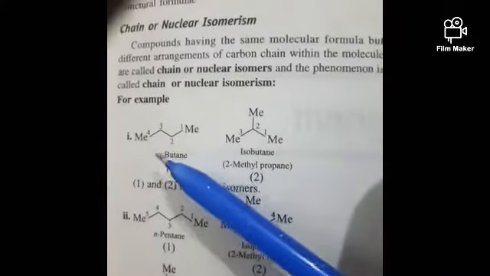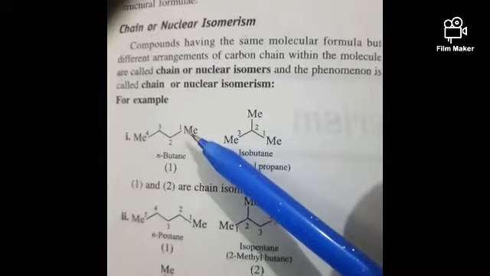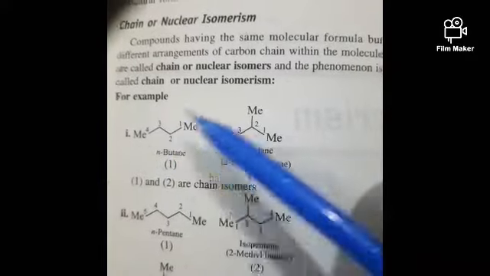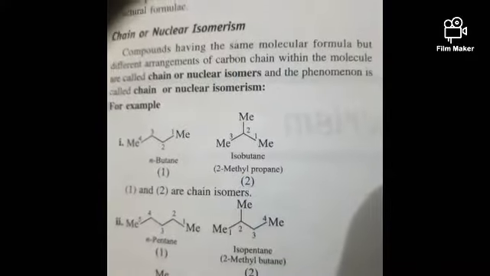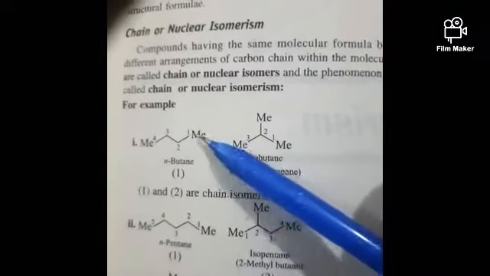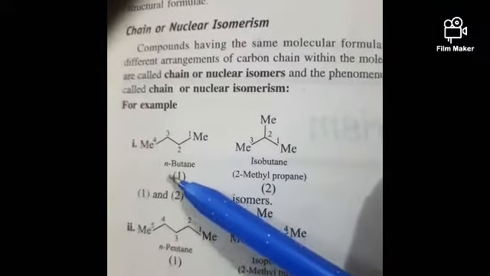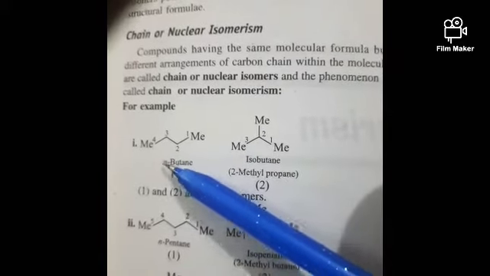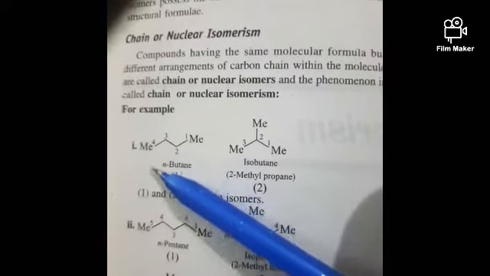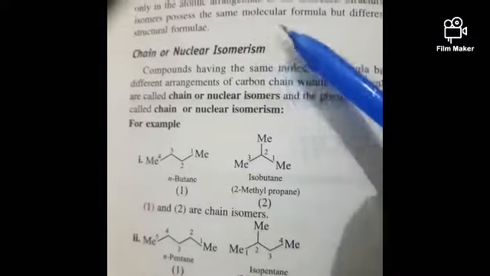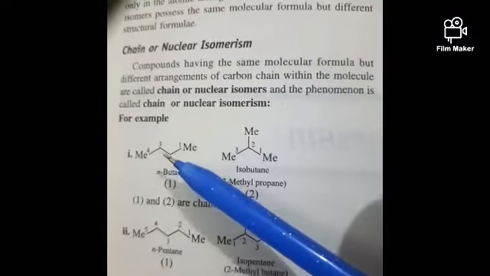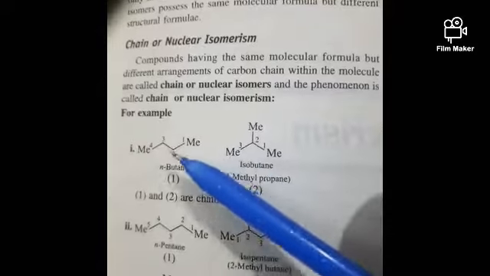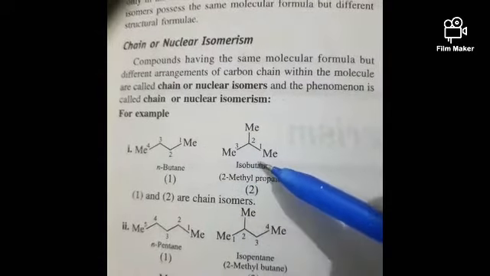This is butane. Here we have four carbons, 1, 2, 3, 4, and no substituents, so we use the symbol N. N means normal, so this is normal butane, n-butane. According to our definition, the chain isomers should have the same molecular formula.